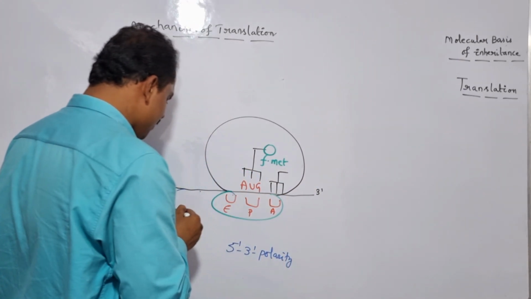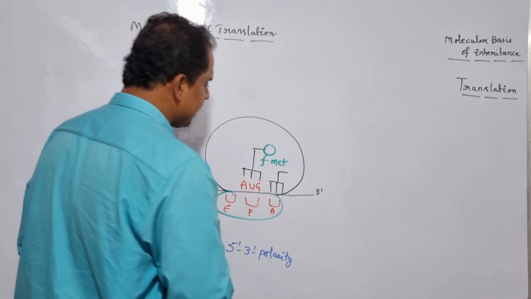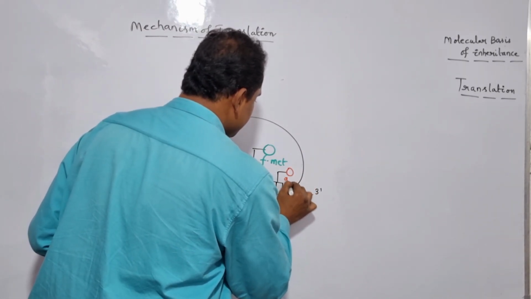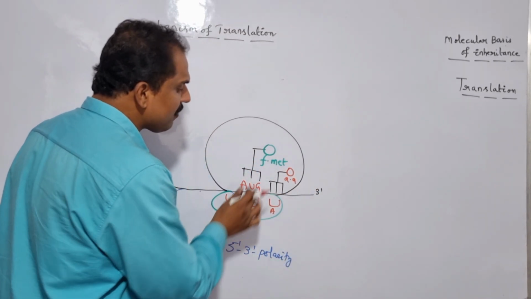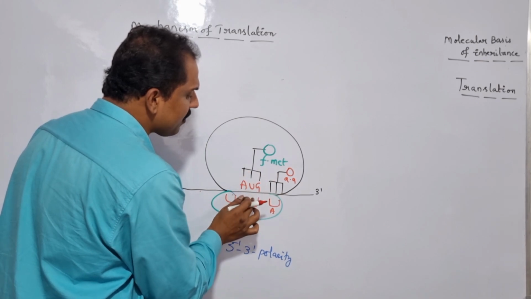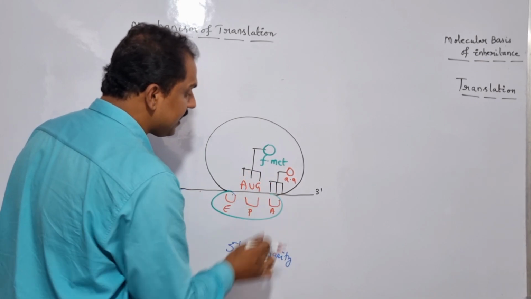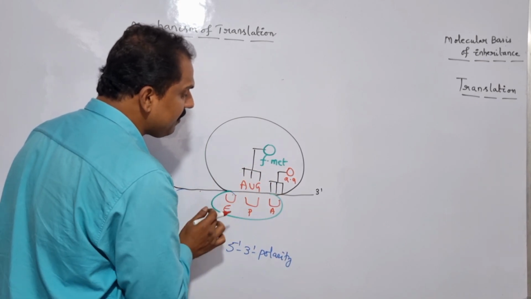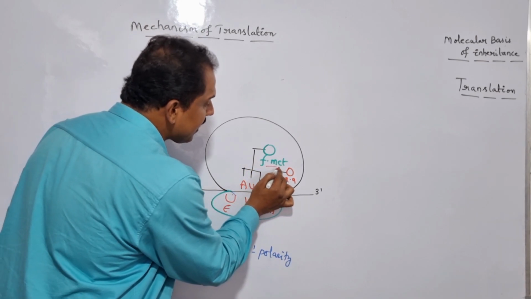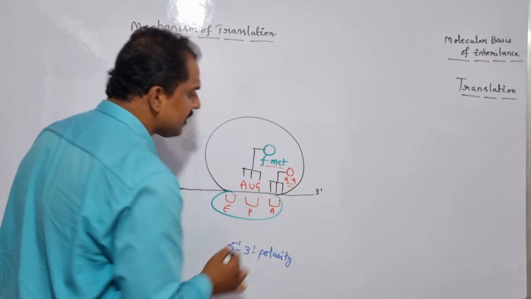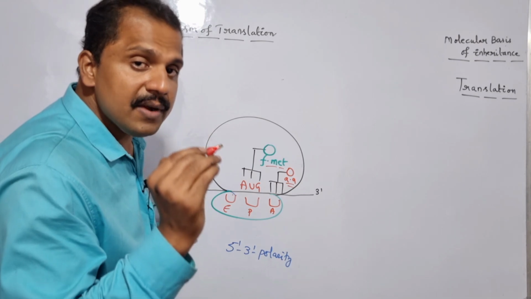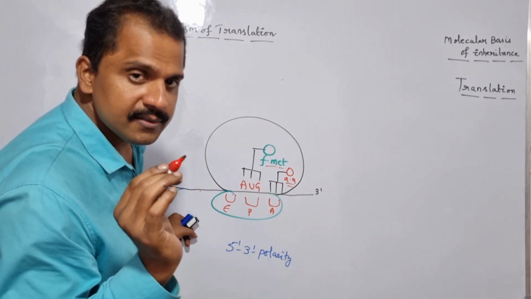So here it is nothing but the amino acid tRNA with its encoding amino acid. Once the amino acid tRNA with its encoding amino acid is placed at the A site of the ribosome, now in between the initiated tRNA encoding amino acid and the amino acid tRNA encoding amino acid, peptide bond formation takes place. Is it clear?